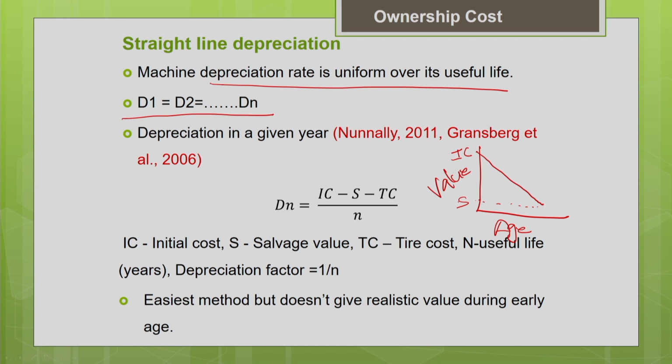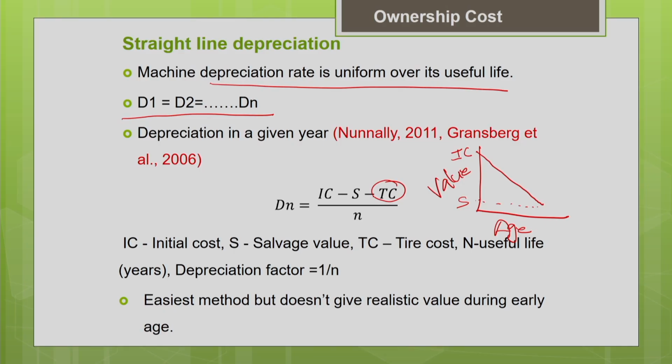One more important thing to note is that you are going to deduct the tire cost, because your tire depreciates at a different rate from the rest of the equipment, particularly rubber tires. The life of the rubber tire will be different from the life of the remaining part of the equipment, so the tire will depreciate faster. That is why we consider the tire cost under the operating cost. It is not considered under the ownership cost estimation. So you deduct the tire cost from the initial cost. This gives you the total depreciation, divided by the number of years in the useful life of the machine. That will give you the annual depreciation every year. So here the rate of depreciation is 1 by n. The depreciation factor is 1 by n.